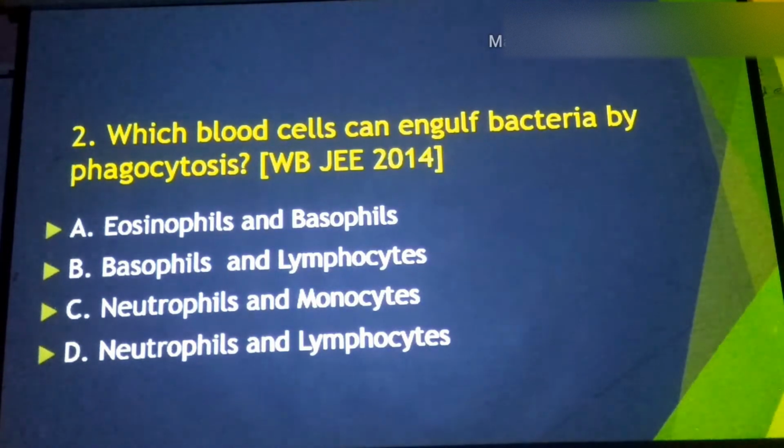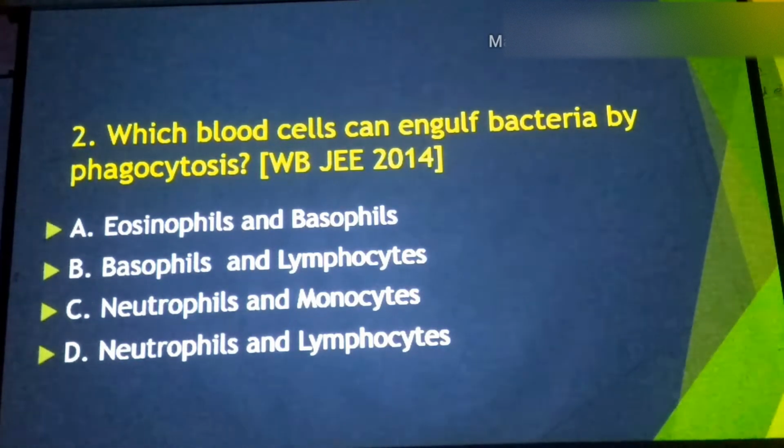Again, this question is related to the blood cell corpuscles, and which blood cells can engulf bacteria by phagocytosis. Each of us knows that phagocytosis mechanism. So here eosinophils and basophils behave as non-phagocytic. Lymphocytes are involved in allergic reactions, allergic responses.